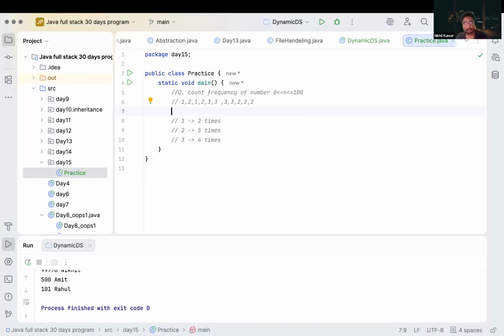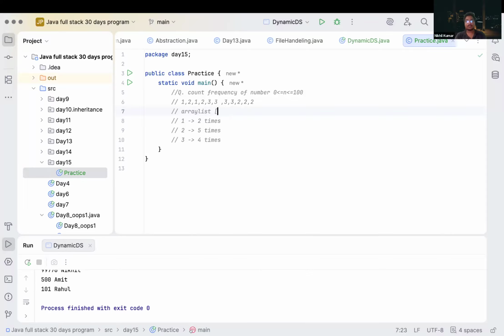Any idea? Look, there is one thing. If we create an array list here, correct? If we create an array list and first we pick one and count all of the frequency of one, and we will store it somewhere in the array list, like in a string. We can store it in a string as well. We will store one comma its frequency, then 2 comma its frequency, 3 comma its frequency. We can do it.